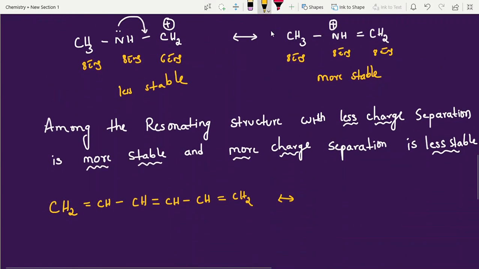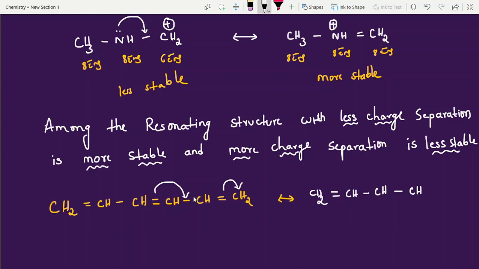Now next one: among the resonating structures, the one with less charge separation is more stable. Less charge separation is more stable, and more charge separation is less stable. I already gave this point. You can write the structure, students. So here, pi, sigma, pi, it is in conjugation. Okay, CH2 double bond CH, this bond we can write here CH, CH.